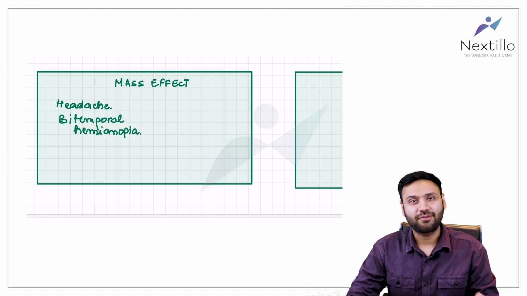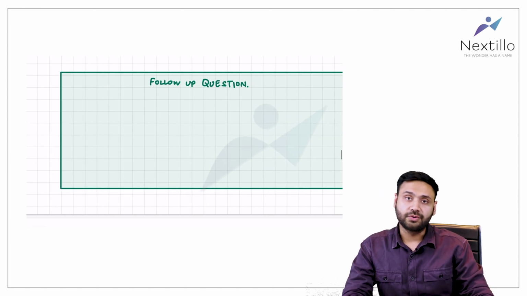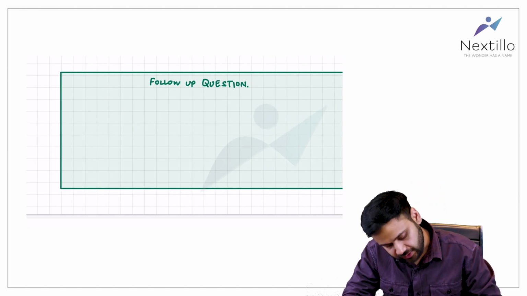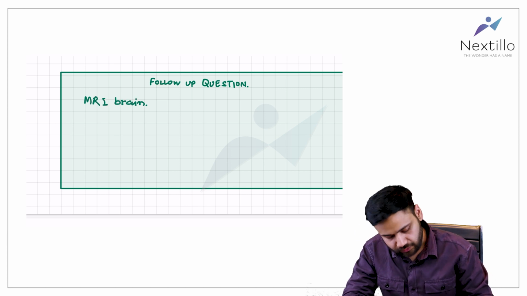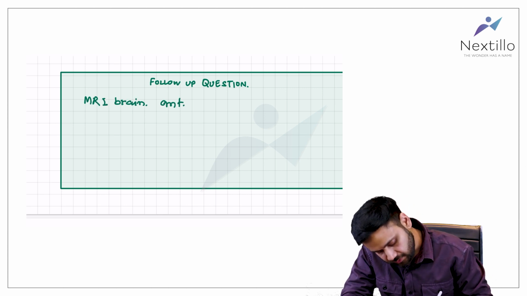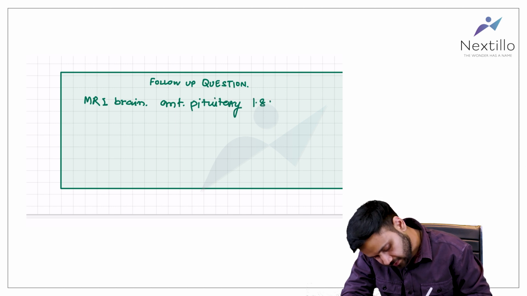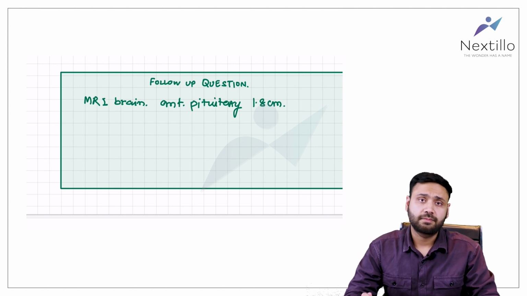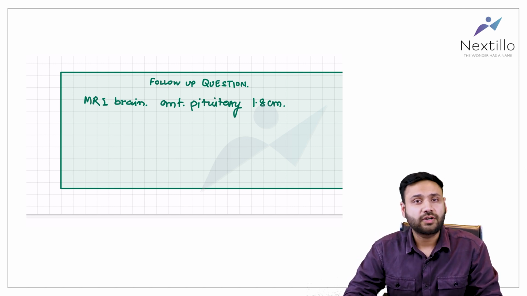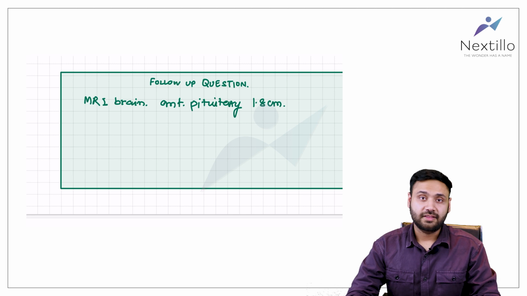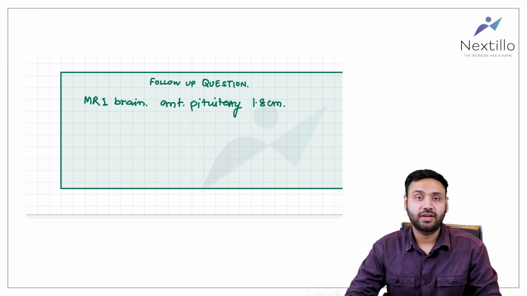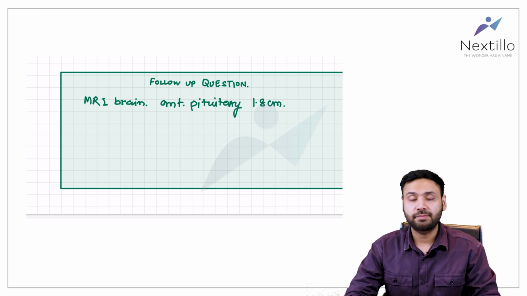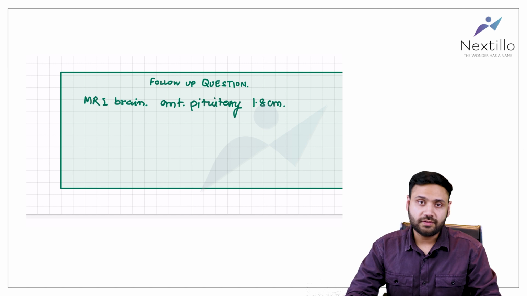Let's move on to the follow-up question. This patient underwent an MRI brain and they found that there was an anterior pituitary mass of 1.8 centimeters. They had also sent for serum prolactin, and what would be the serum prolactin level of this patient? This is where I end my discussion, and I want you guys to think over it. What could be the level of prolactin? We would be back again with more discussion on this.